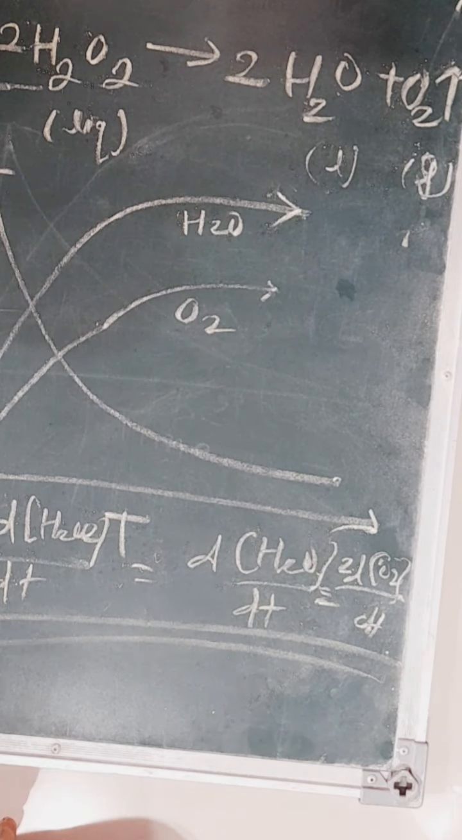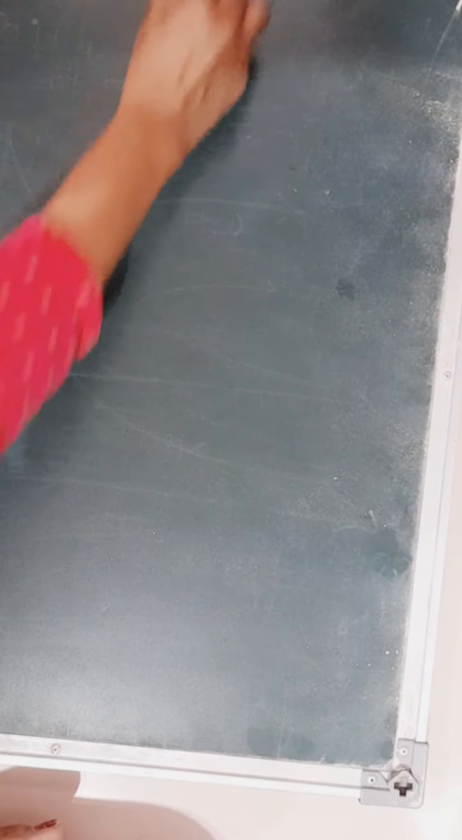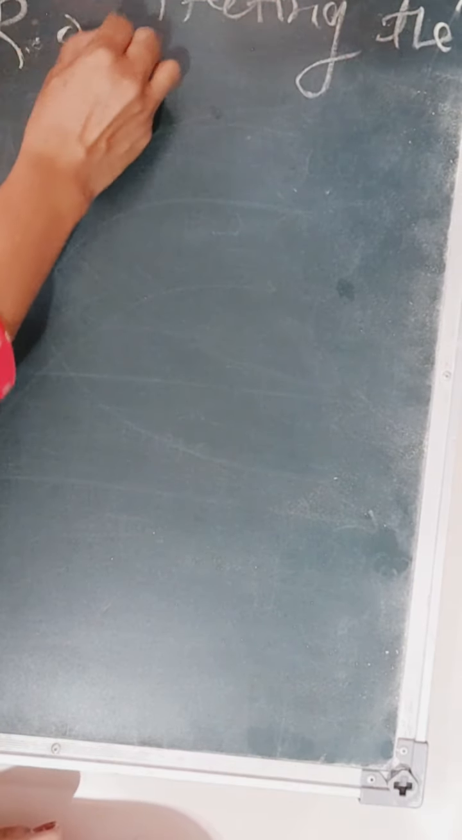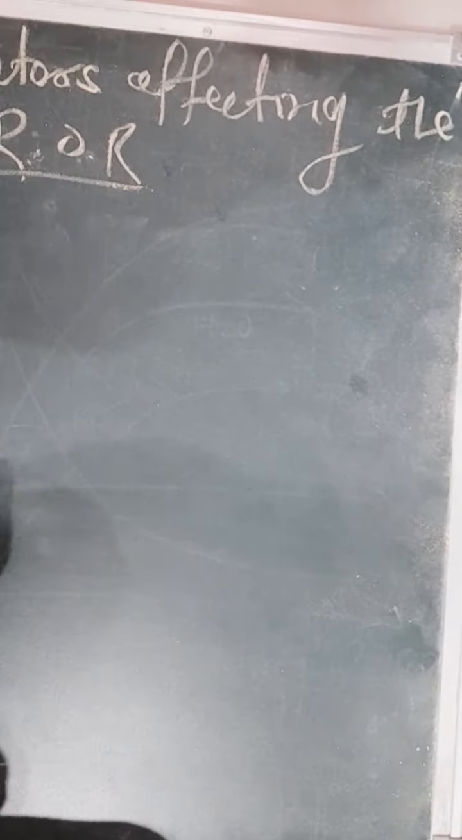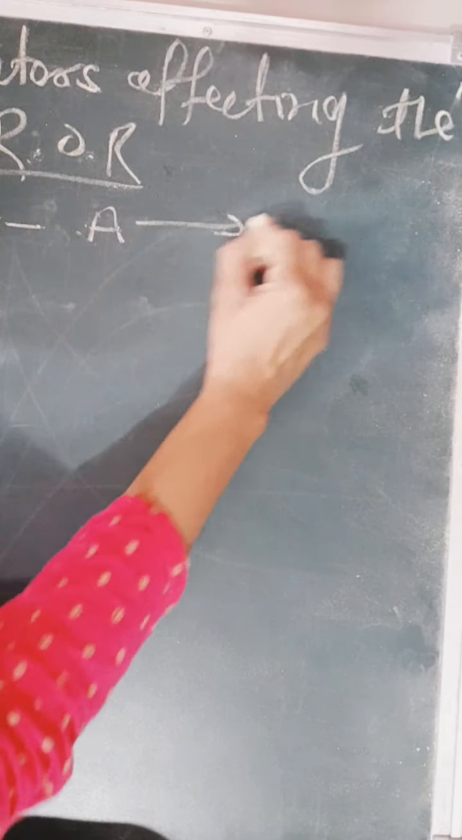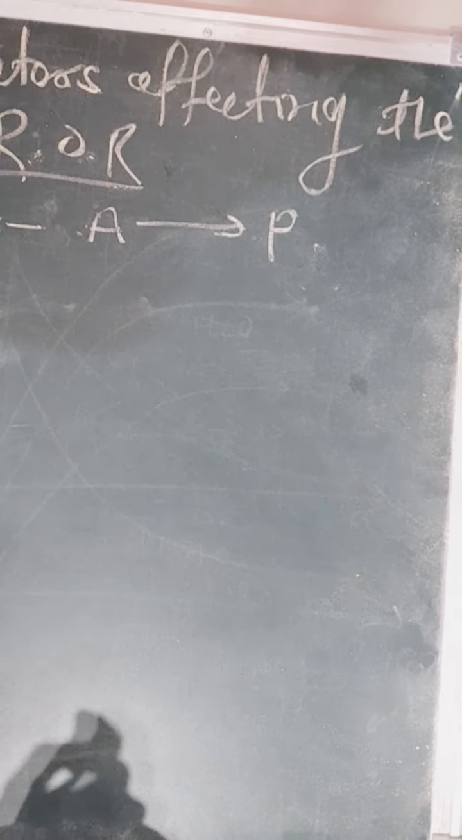Okay, now our next concern is which factor affects the rate of reaction. This is also a very important point. Factors affecting the rate of reaction. Then you just consider here the first example, that is A is a reactant, converting into the product P. Always remember this example. Now, how will the reaction be fast and which factor is responsible for the rate of reaction?